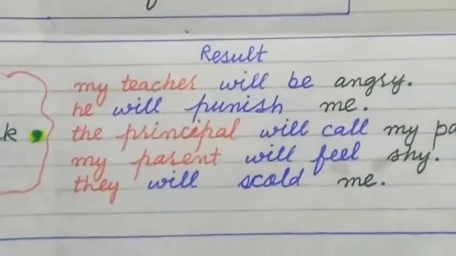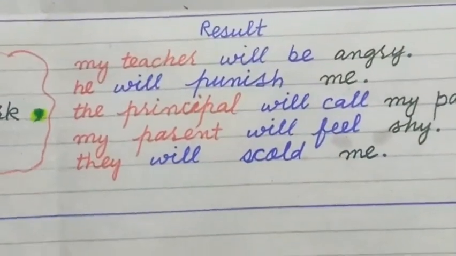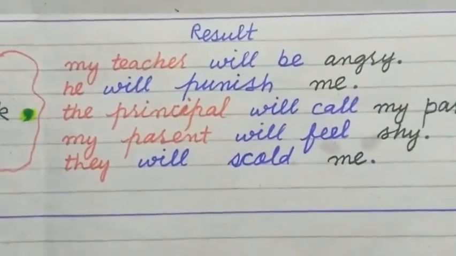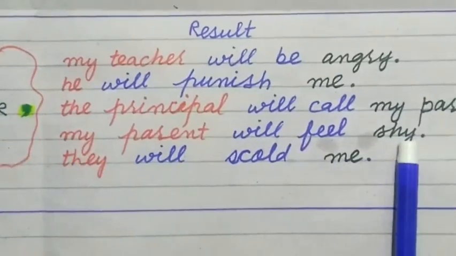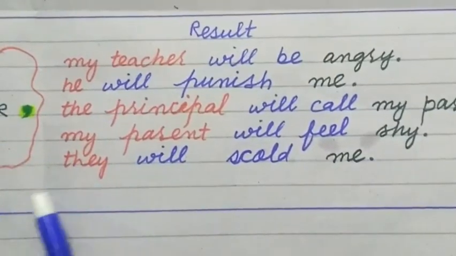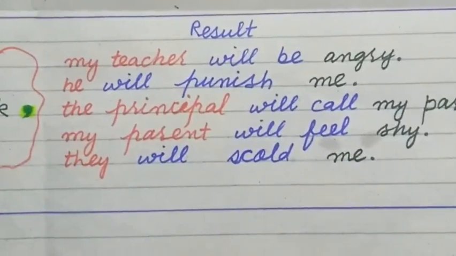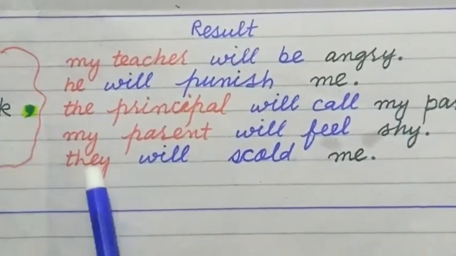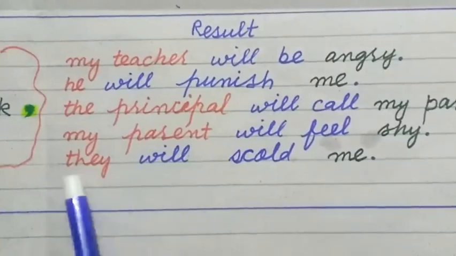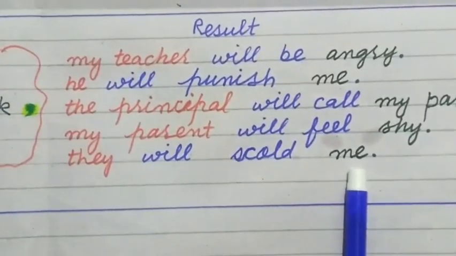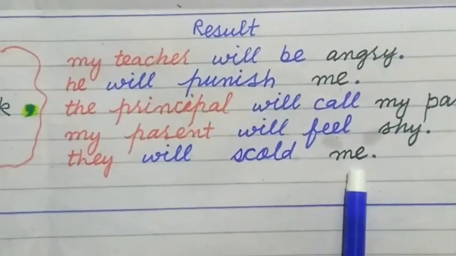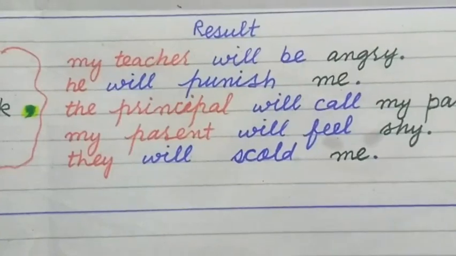The same condition with different results. If I do not complete my work, my parents will feel shy. If I do not complete my work, they will scold me. My parents will scold me. So it is not necessary that the subject in the condition and the result be the same; it may be the same or may not be the same. Now we go to the table in the book.